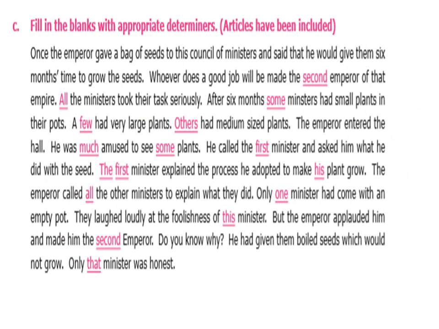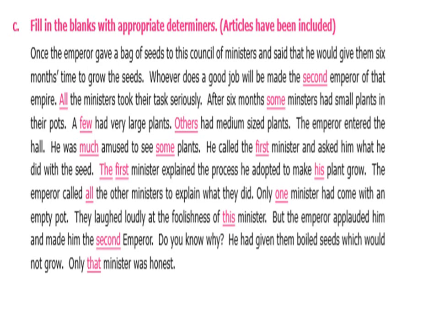Here is the answer for you, my dear students. Once the emperor gave a bag of seeds to his council of ministers and said that he would give them 6 months' time to grow the seeds. Whoever does a good job will be made the second emperor of that empire. All the ministers took their task seriously.